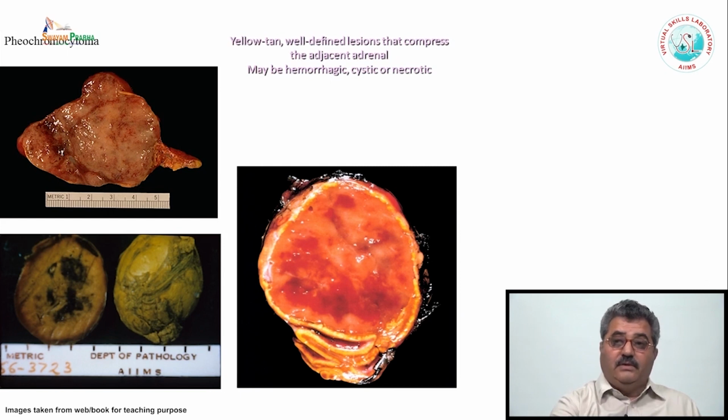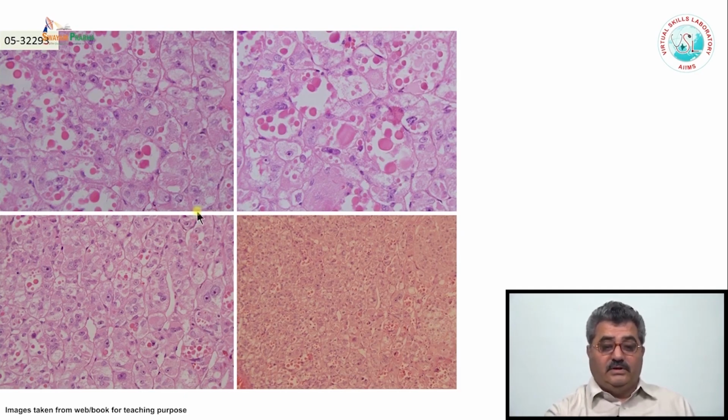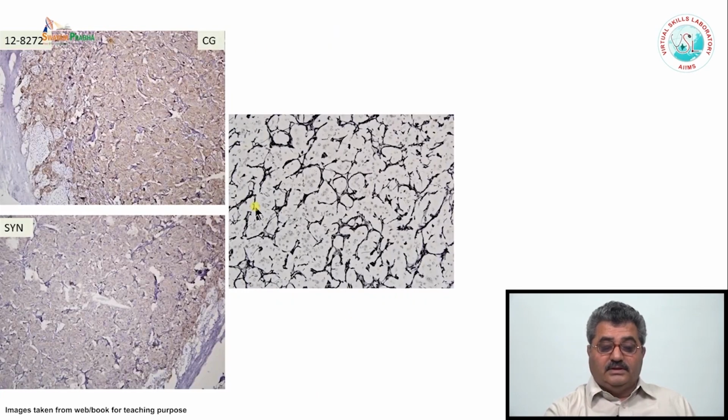Grossly they are well circumscribed, but there may be areas of hemorrhage, and microscopically they have a very characteristic appearance, what you call the Zellballen pattern. Small nests of cells separated by thin vascular channels, and if you do the staining for these sustentacular cells, they are S100 positive. This is another example showing the very classical Zellballen pattern, small nests of cells separated by fibrovascular wrapping.